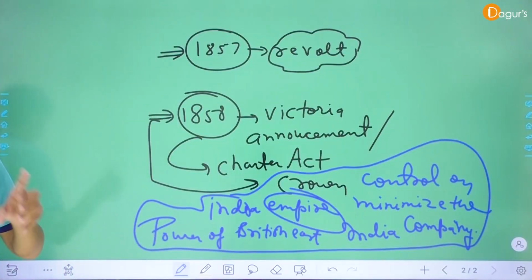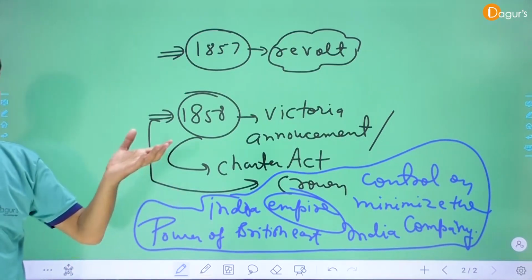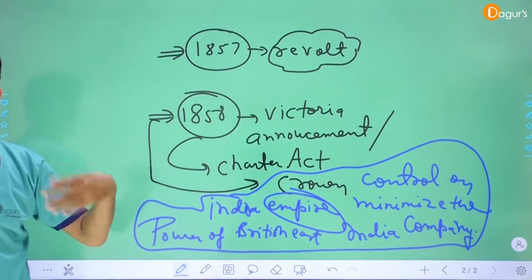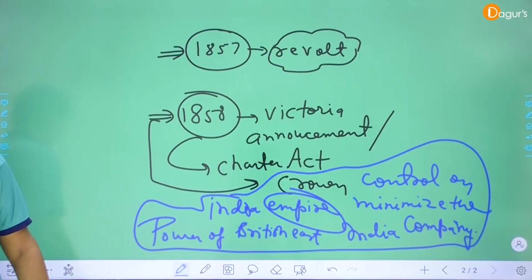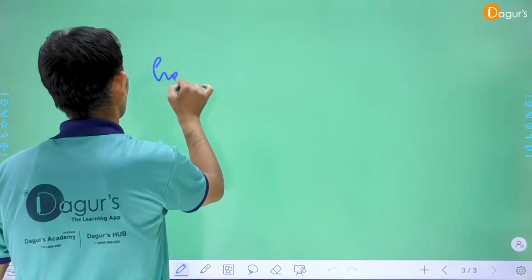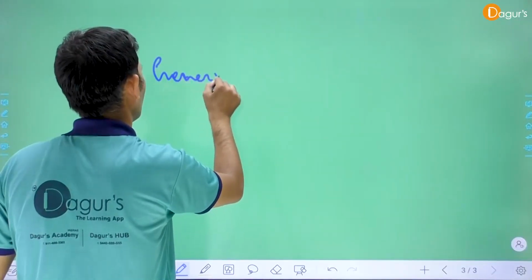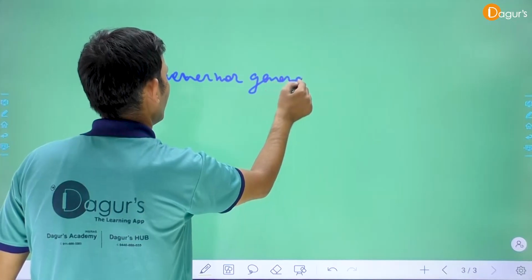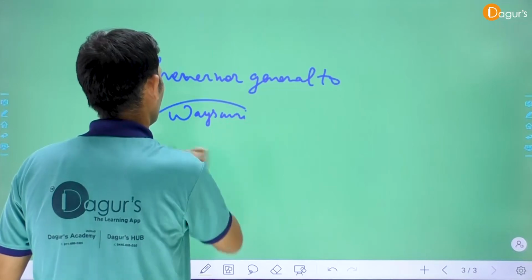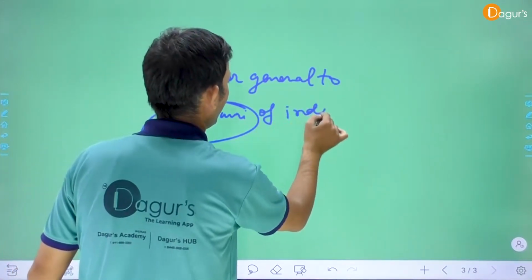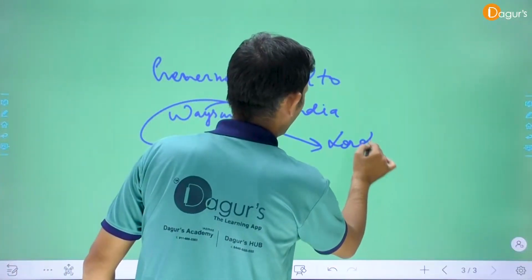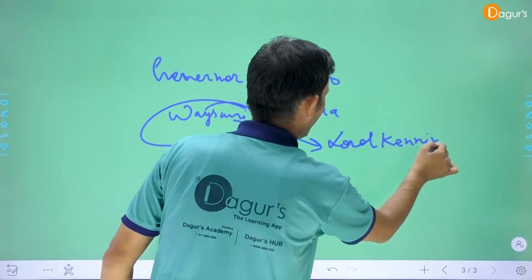And it changed the name of the Governor General of India to Viceroy. Clear? Viceroy of India. And who is the first Viceroy of India? Lord Canning. Lord Canning was the first Viceroy of India.